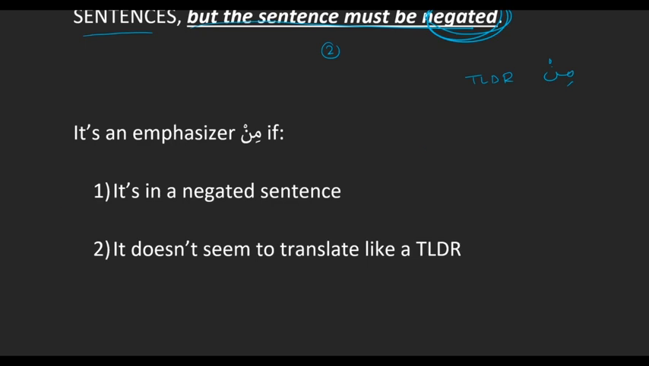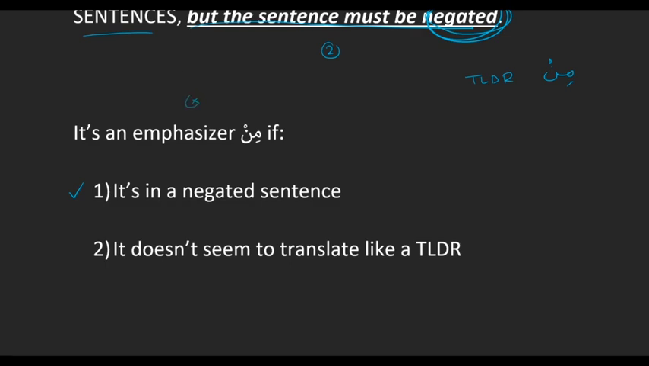Right, first, remember we said that emphasizer min can only happen in a negated sentence. So the first thing you want to do is check to see if it's in a negated sentence. Makes sense. And the TLDR min happens all the time in positive, non-negated sentences. So as soon as you see that a sentence is not negated, you can eliminate the possibility of emphasizer min. Okay, so it has to be in a negated sentence.